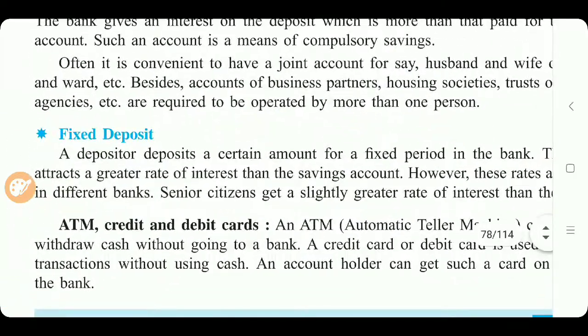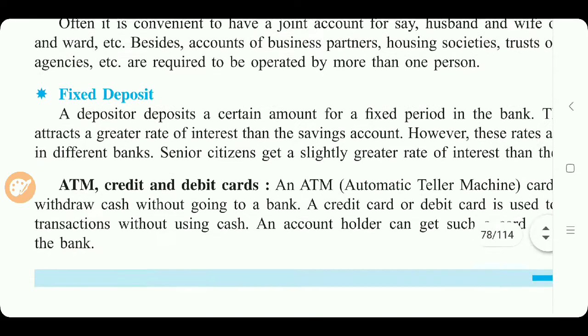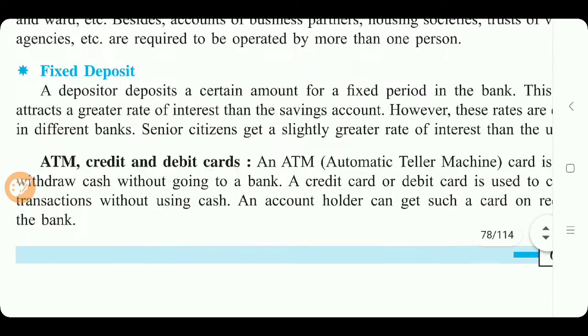Okay students, so these are four different types of accounts. Now some bank related terms are there. ATM. Have you heard about this word ATM? Yes, everybody. ATM means automatic teller machine, and it is related with credit and debit cards. ATM is a debit card only, okay.